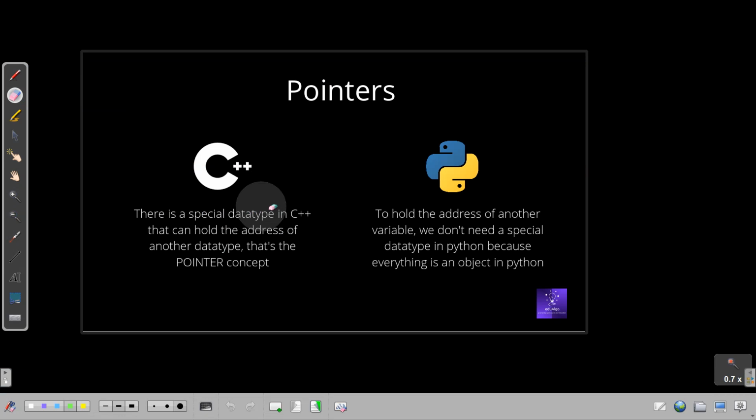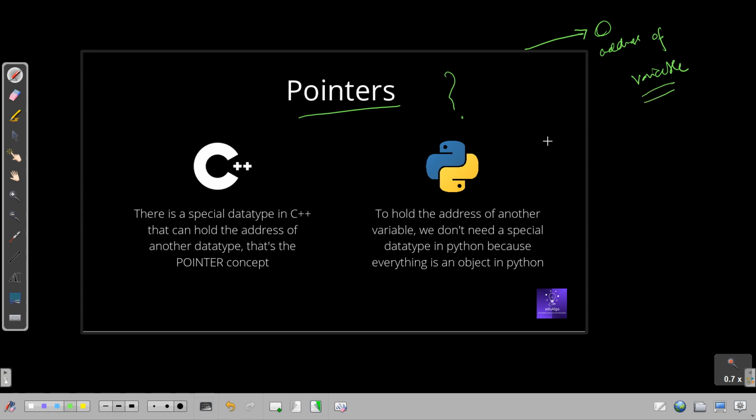So what is a pointer? The first question arises, what is a pointer? From the name you can see it points to something, right? It points to something. That something is actually the address of another variable, or I can say the address of some data type that we have. Okay, it points to the address of some variable. What it means by pointing to the address of some variable, let's understand.